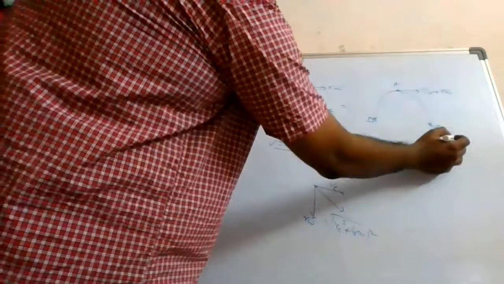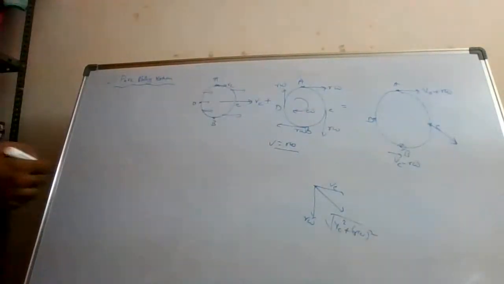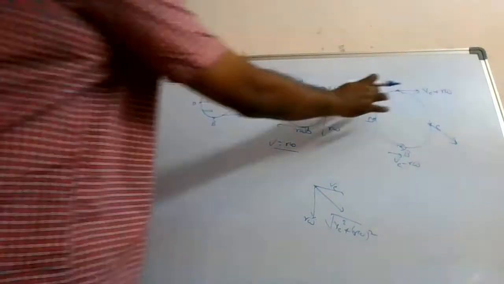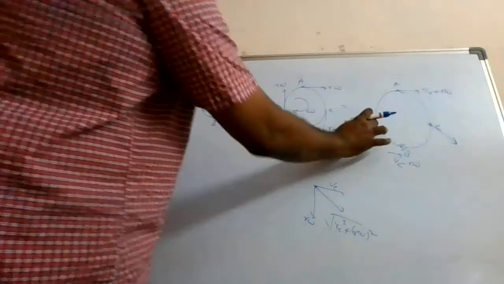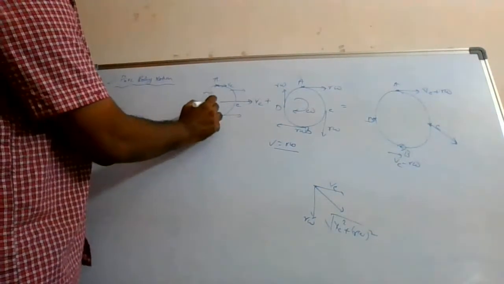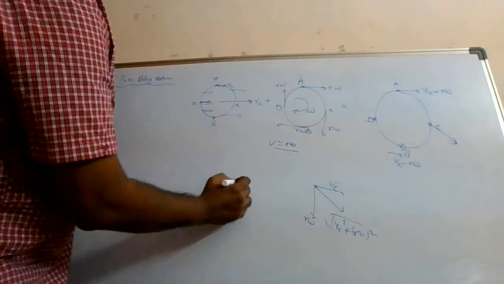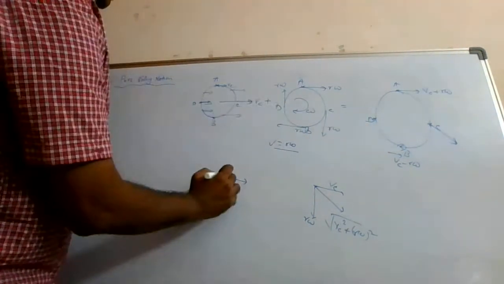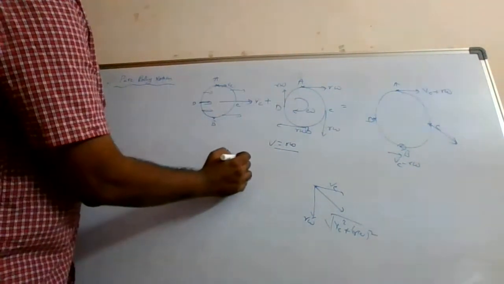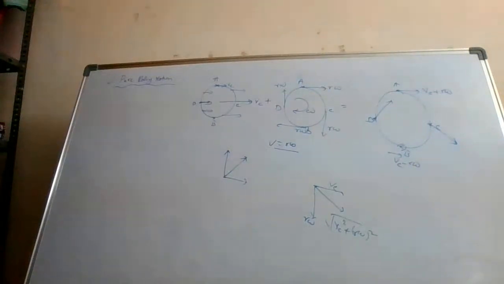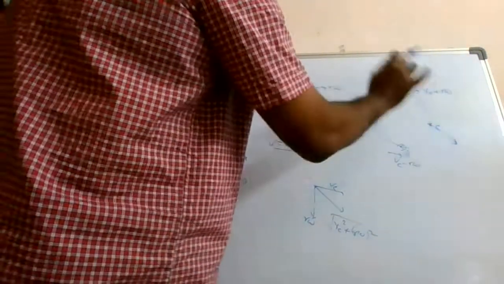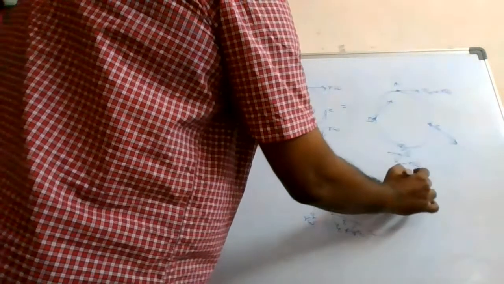Direction is important. If you call this north and south, this is in the southeast direction. Similarly at point D, you have to add these two vectors, so it will be in this direction. Magnitude will be the same. This is the total speed in rolling motion.